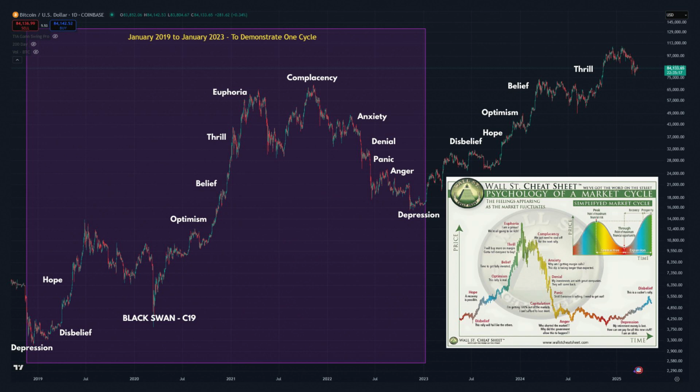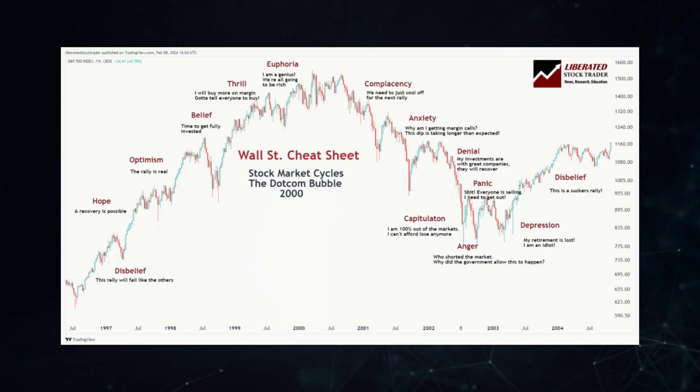The awareness phase is also very evident as Bitcoin started moving from 5,000 to 15,000. You can already see how beautifully this was playing out. So if you identify this pattern and you want to enter the market, the first two phases are actually the best times to do so. If you're watching this video, try to identify this pattern in other stocks as well. You will find it very easily.